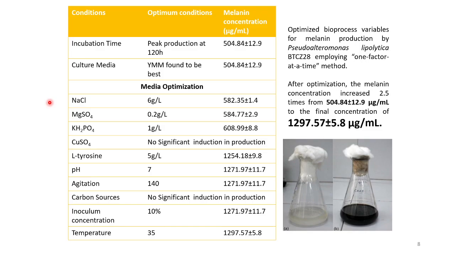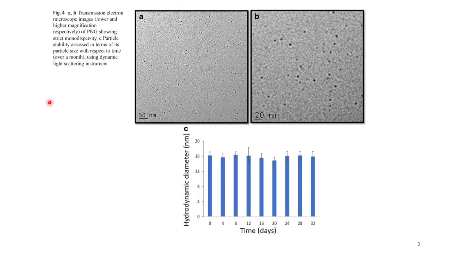The secreted melanin particles are very small in size, ultra-small nanoparticles, and particles of less than 10 nanometers were also found.